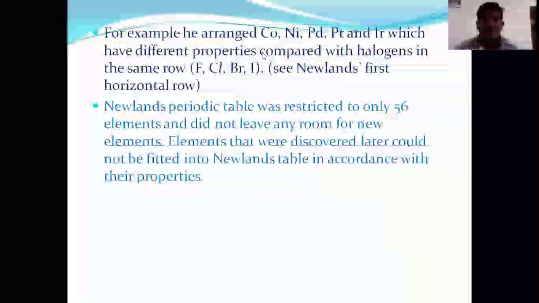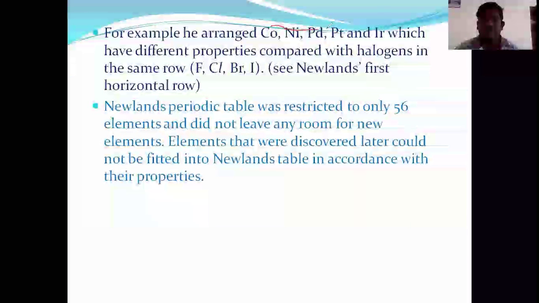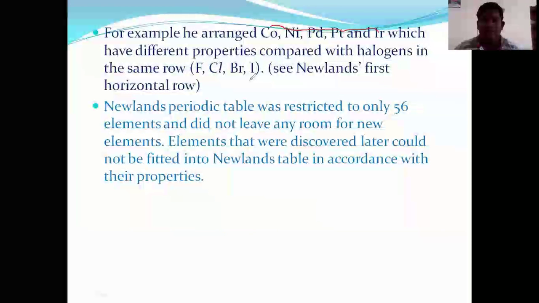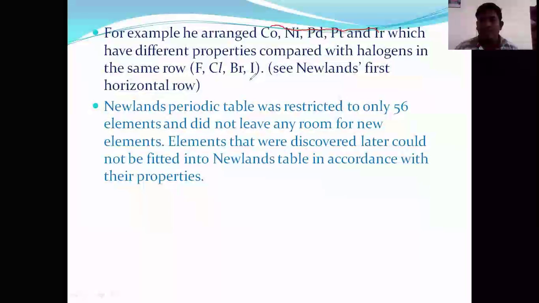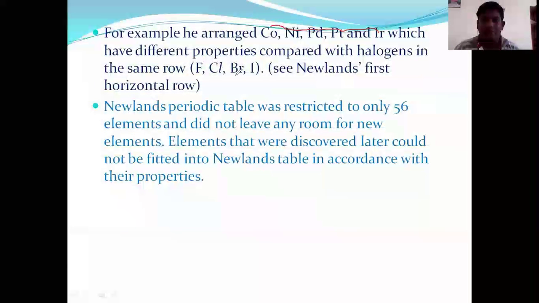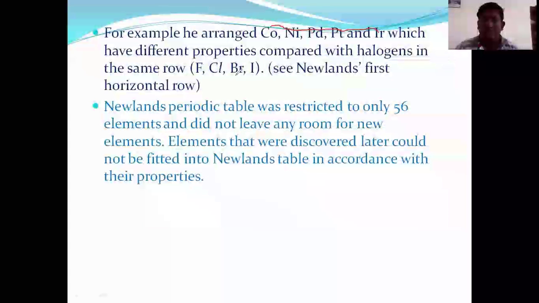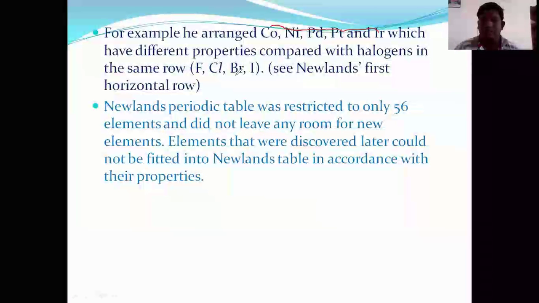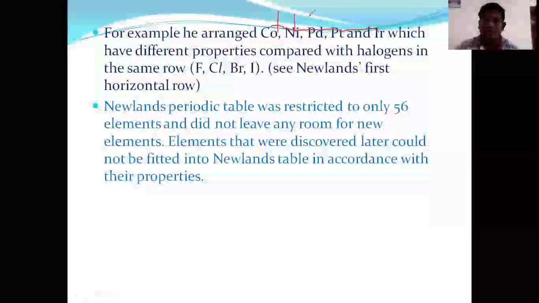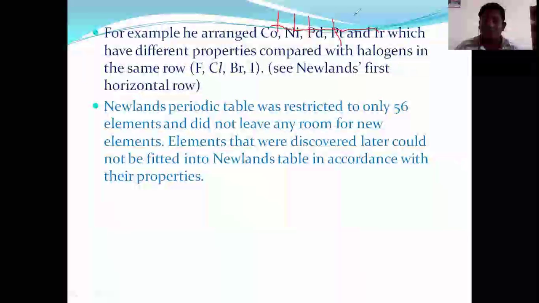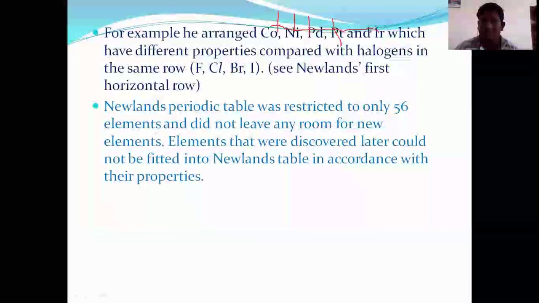Now see here, friends. In the Newlands octave consideration, cobalt, nickel, palladium, platinum, and iridium have dissimilar properties. Some of the elements arranged in the Newlands periodic table do not have similar properties. Here we can take an example: fluorine, chlorine, bromine, and iodine are arranged in a group in Newlands' first horizontal row, but their properties are not similar. Dissimilar elements arranged together in the periodic table is known as the first setback.